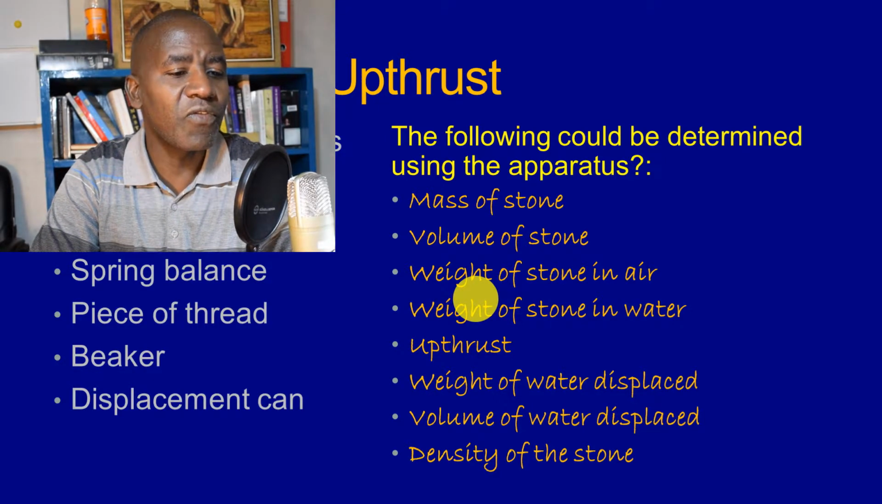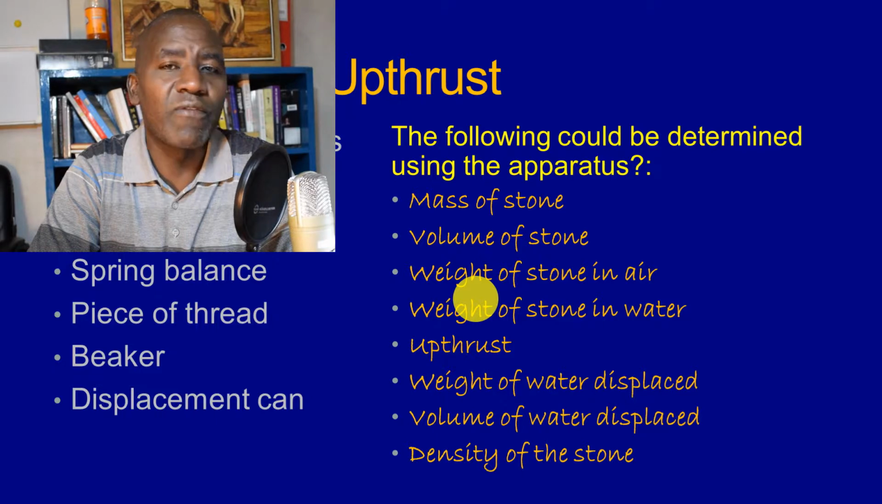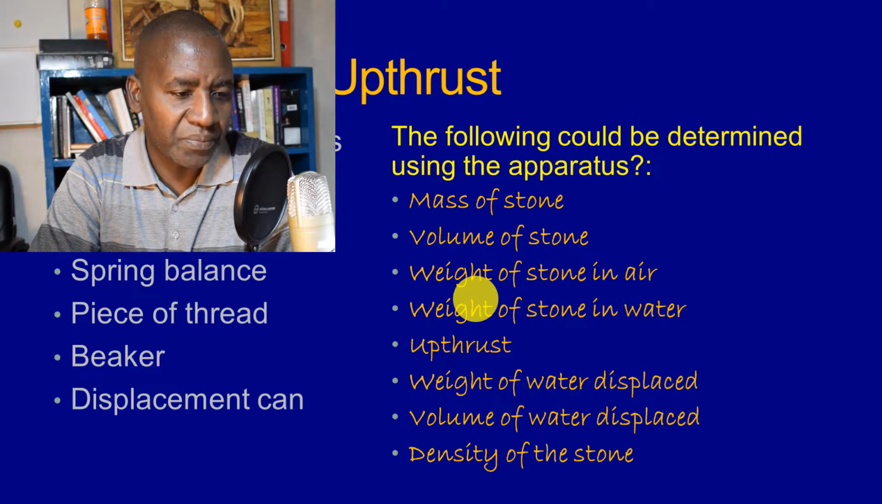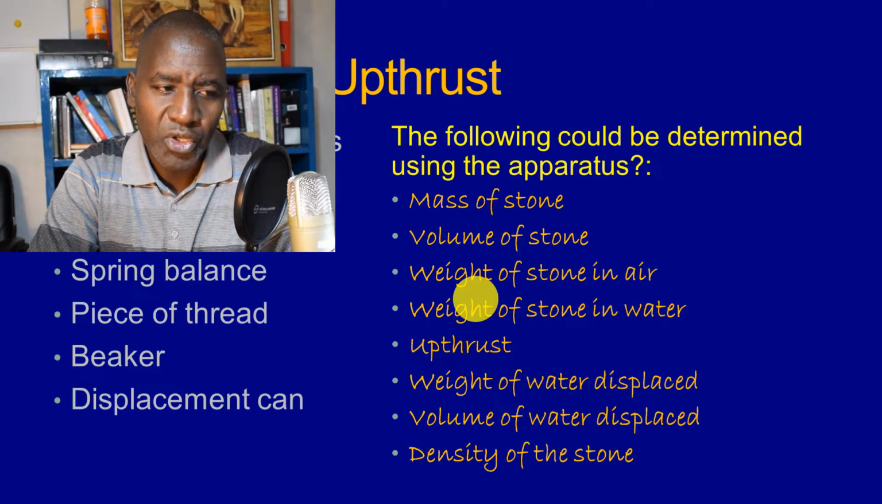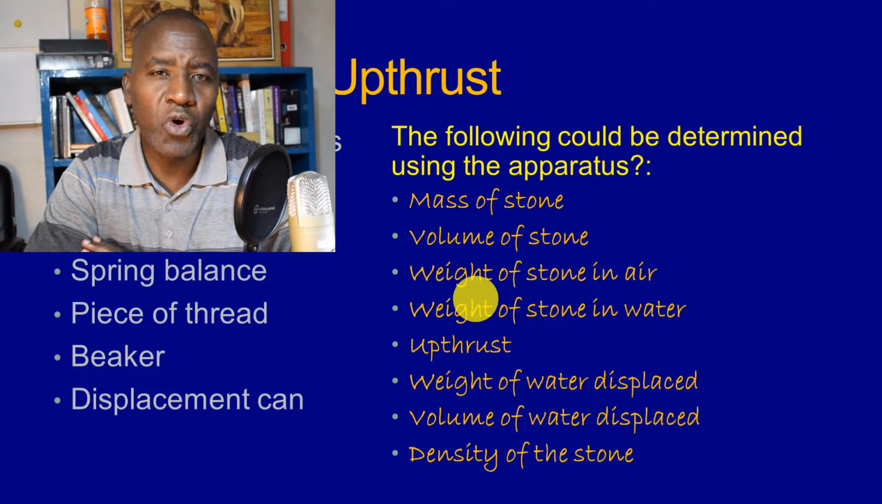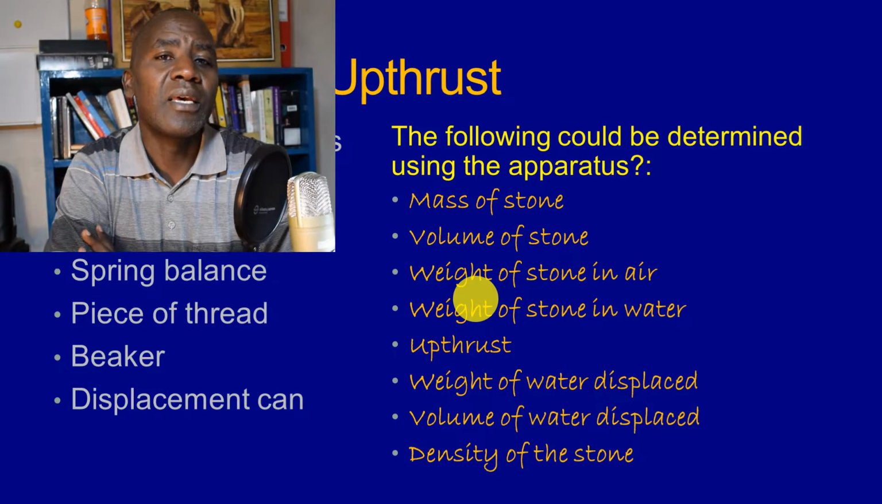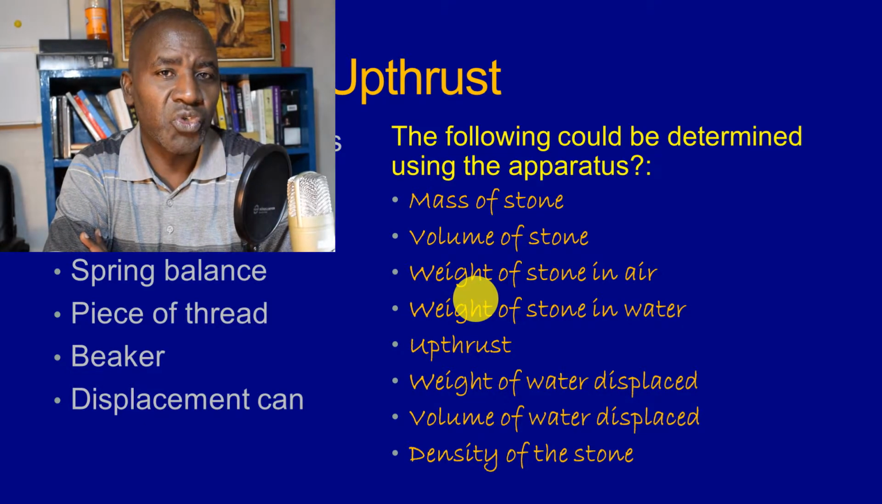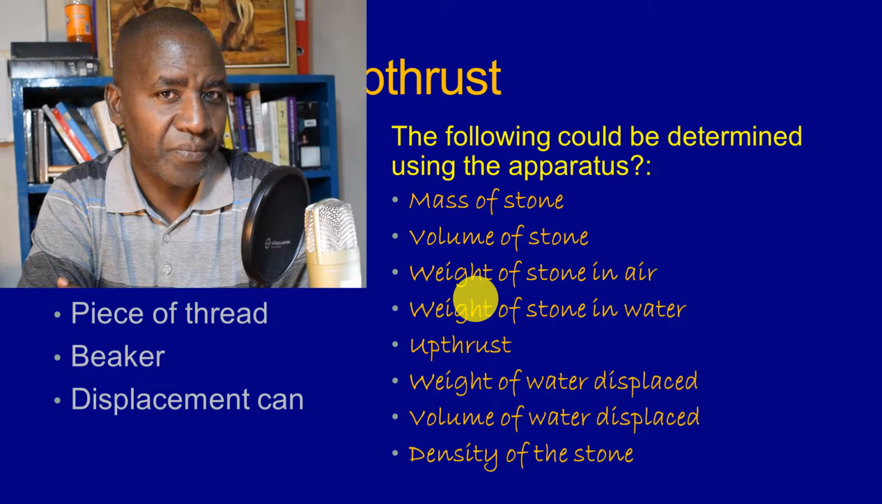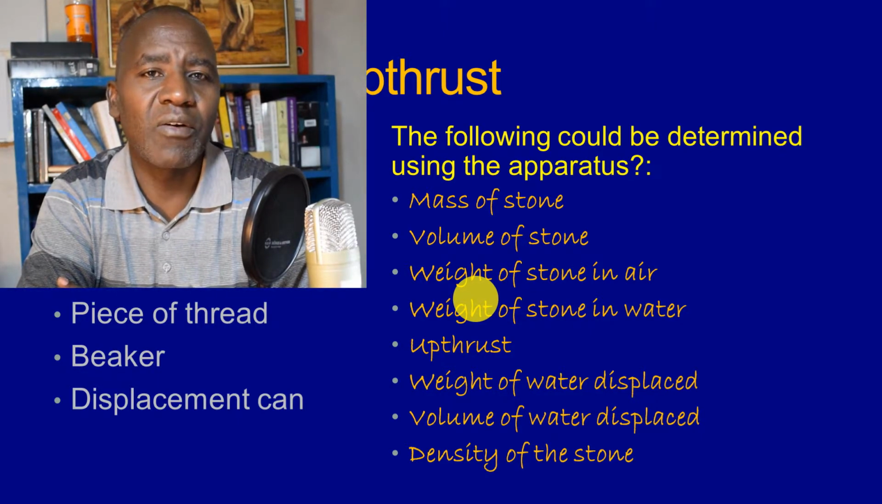How about the volume of that water displaced? Very easy. It will be equal to the volume of the stone. And of course, you could determine the density of the stone because you've got two physical quantities that allow you to calculate density. What is this formula that you use to calculate density? It is obviously mass over volume.